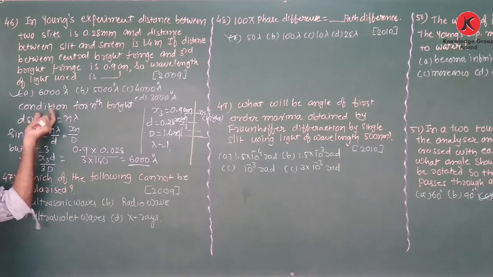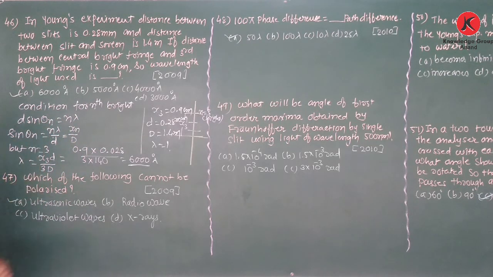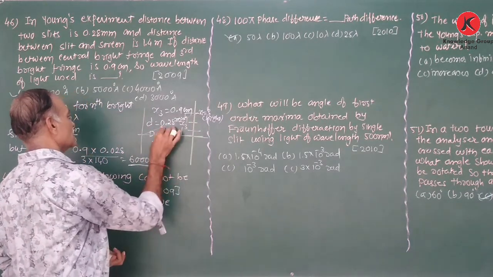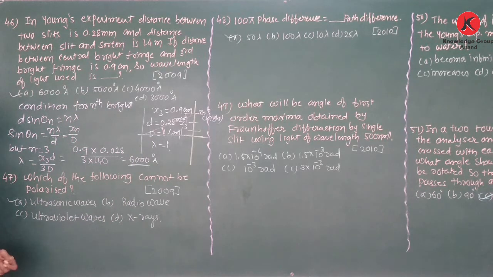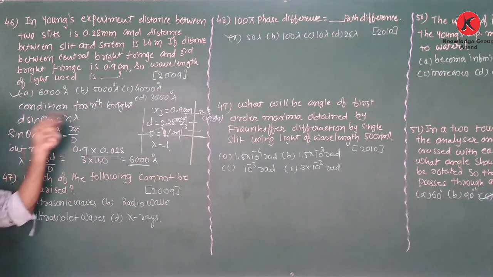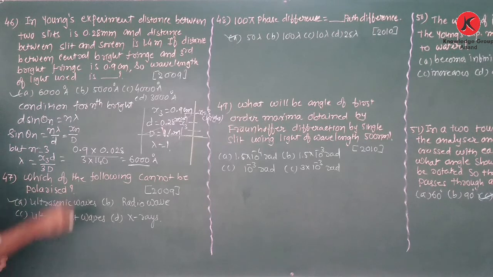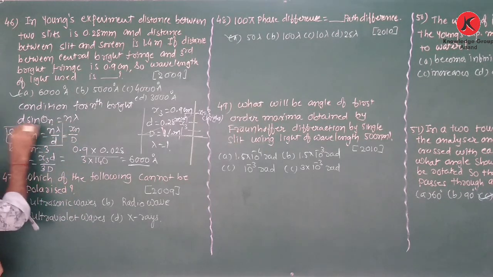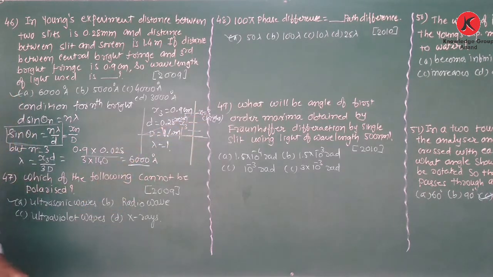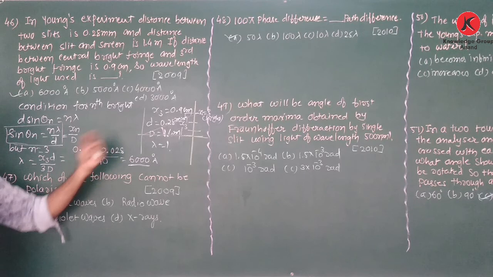Again, in the diffraction phenomena, the condition for the bright fringes is d sine theta is equal to n lambda. Actually, the figure is formed this way, so this angle is theta. Now d sine theta is equal to n lambda, therefore sine theta is equal to n lambda upon d. But for the figure, sine theta is opposite to the hypotenuse, and theta is very small.